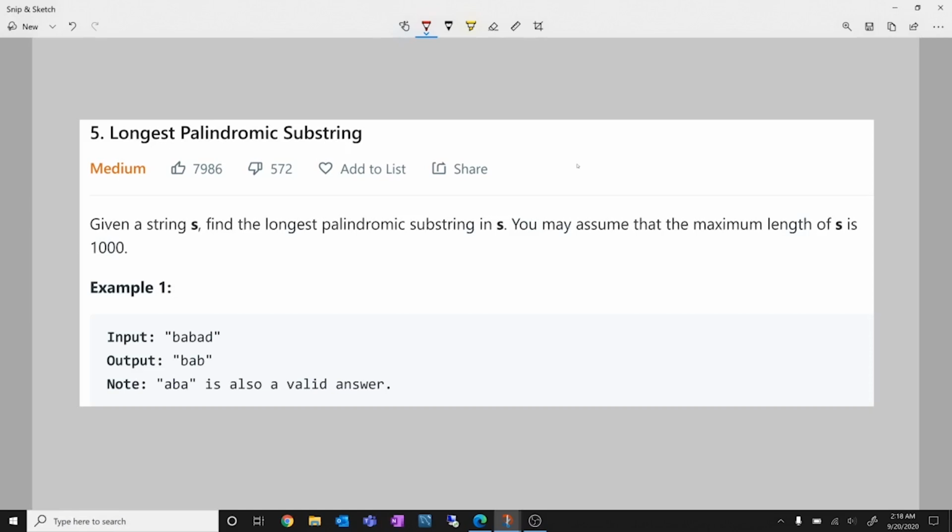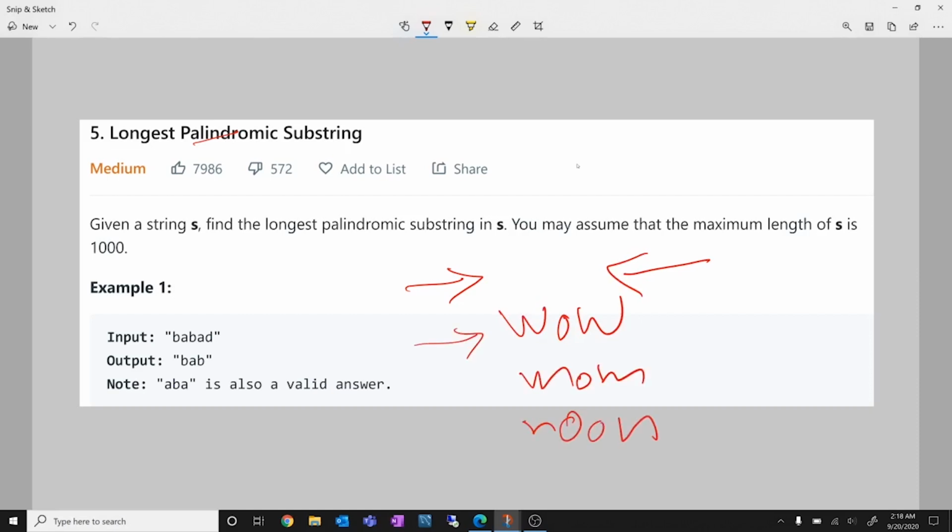First of all, let's understand what a palindrome is. A palindrome is any string that reads the same from this side as well as this side. What does this mean? Consider words like wow or mom or noon. If you read them from here or here, they read the same.